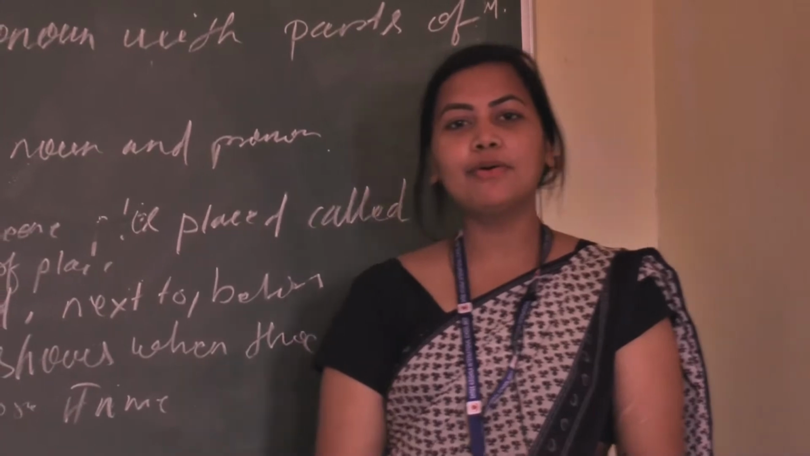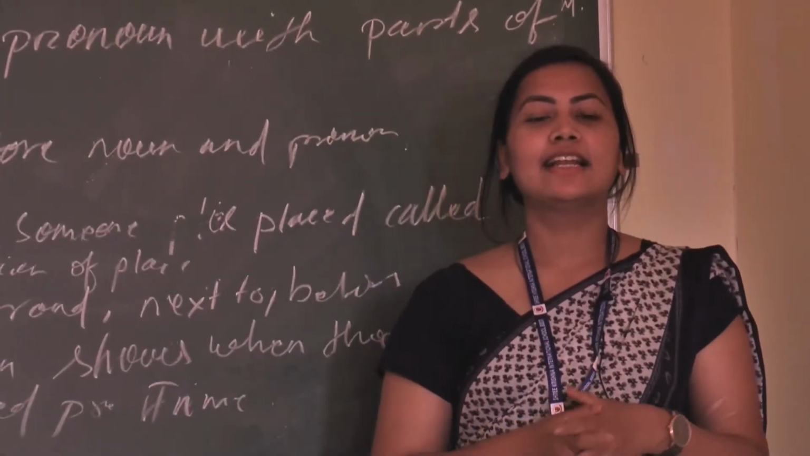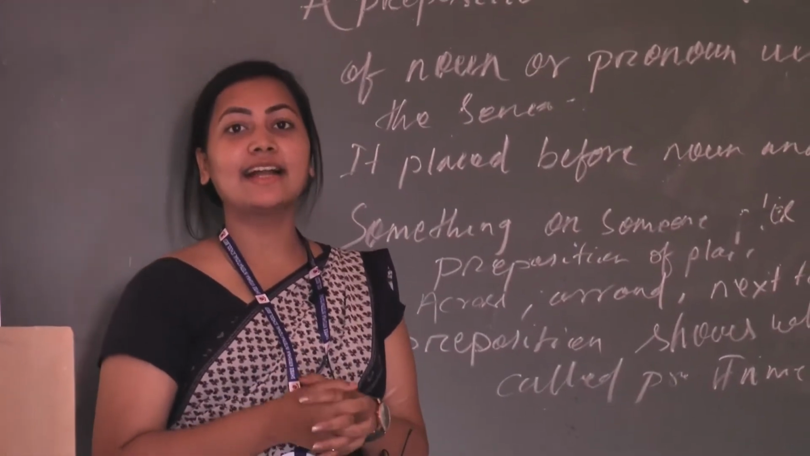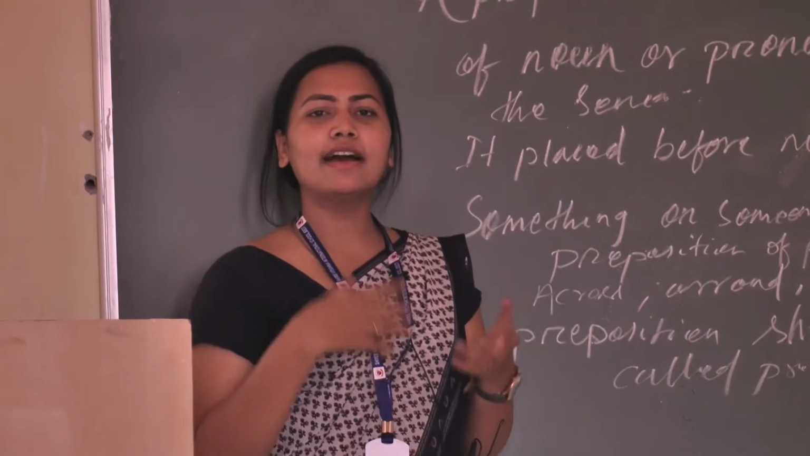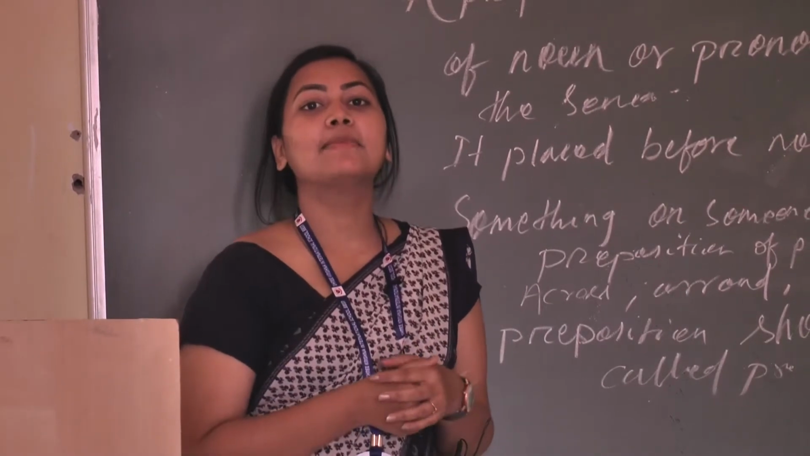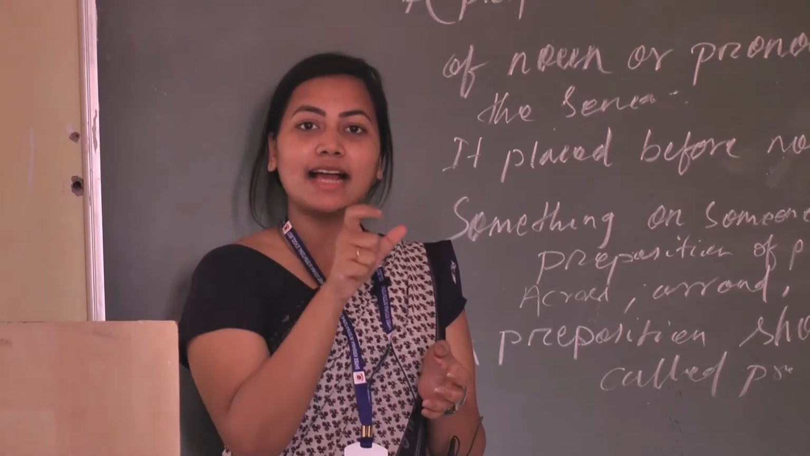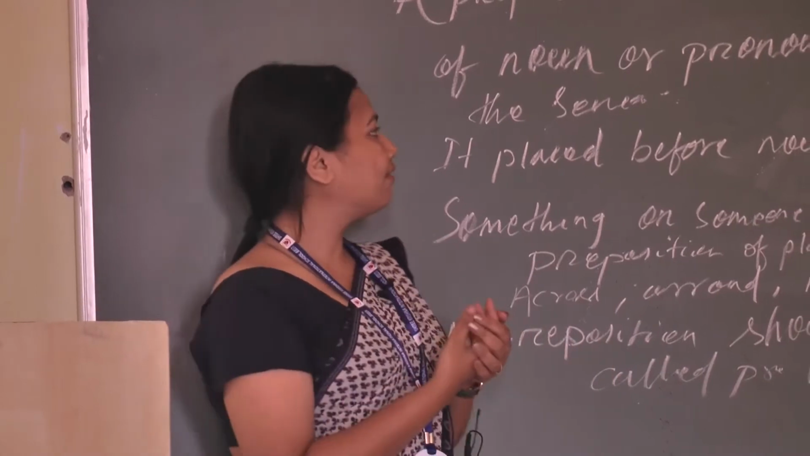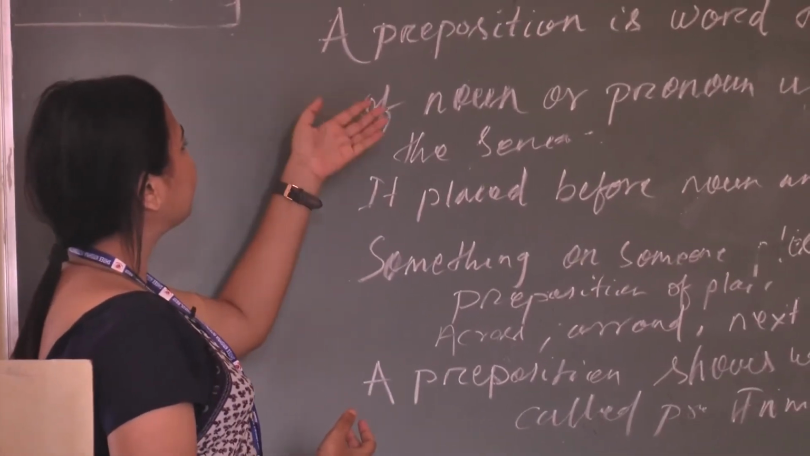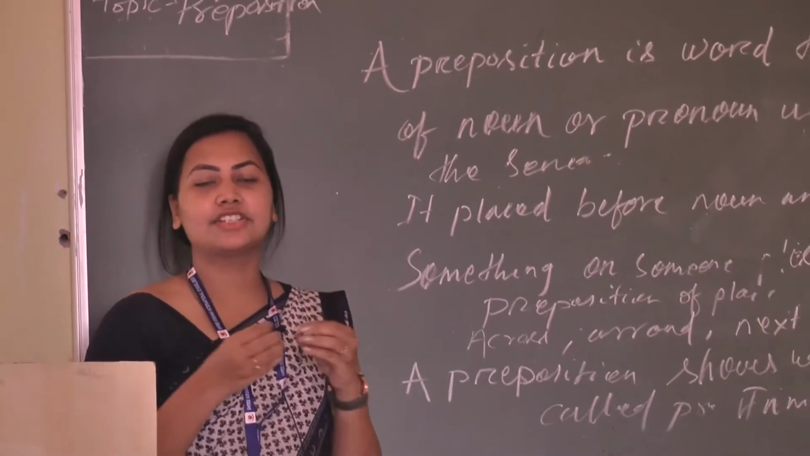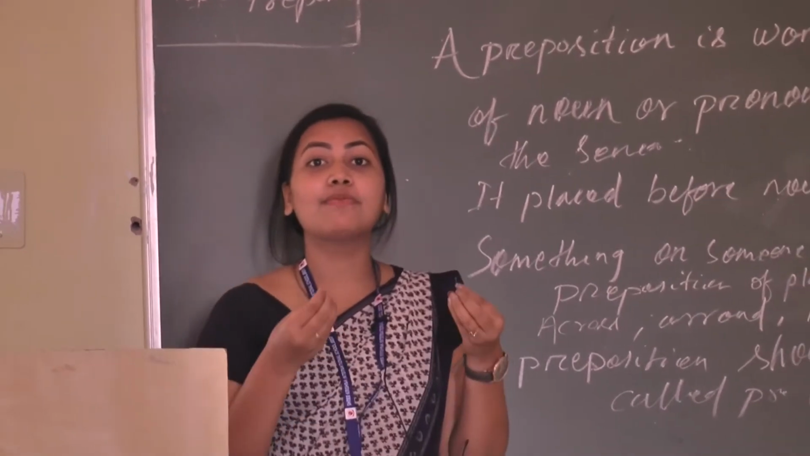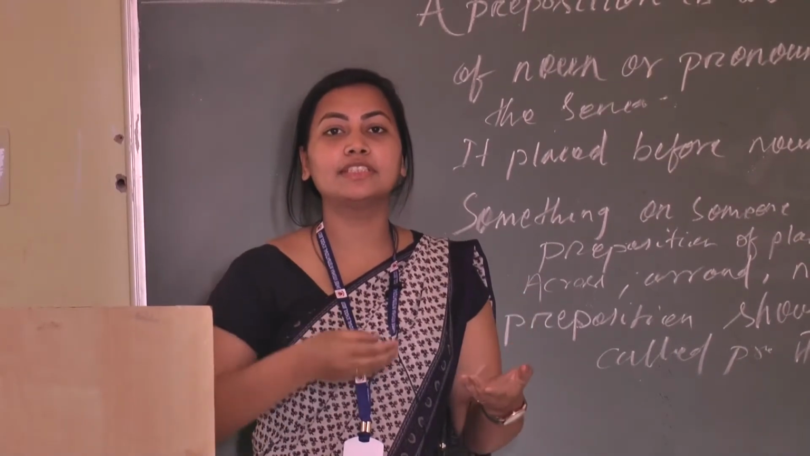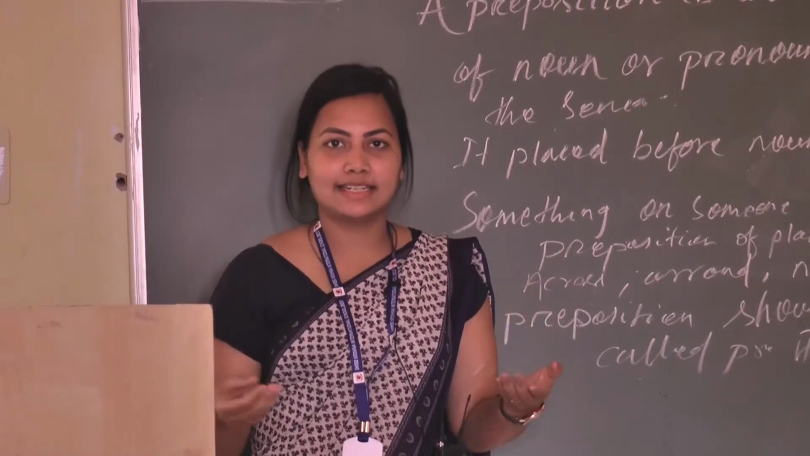Whenever we write a sentence like "Rima is standing beside me," where is Rima standing? Rima is standing beside me. Here the word "beside" gives the whole explanation of where Rima is standing. First of all, we have to know the definition of preposition. The definition is very simple. A preposition is a word that shows the relationship of a noun or pronoun with the other parts of the sentence.